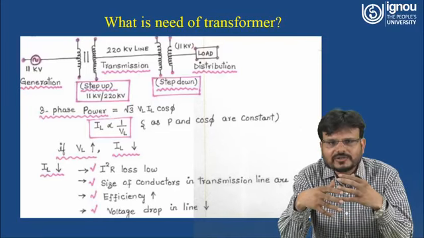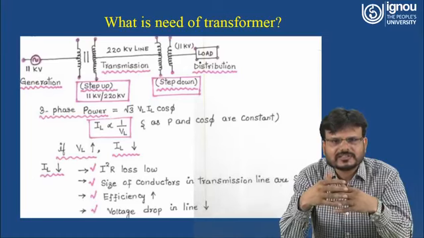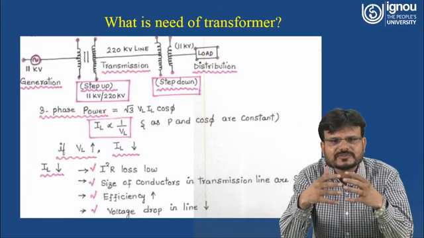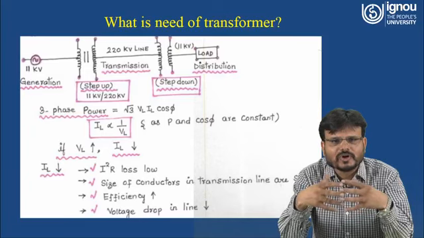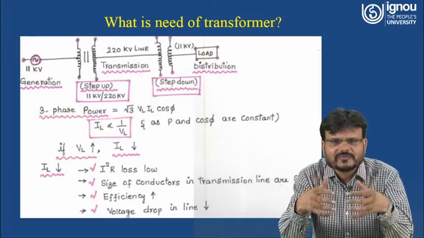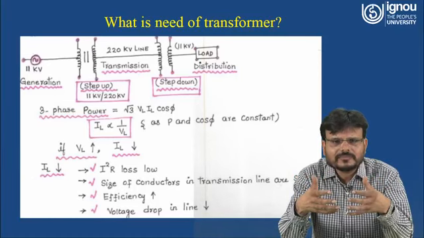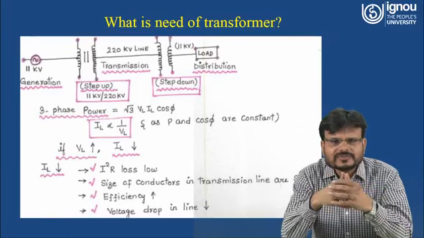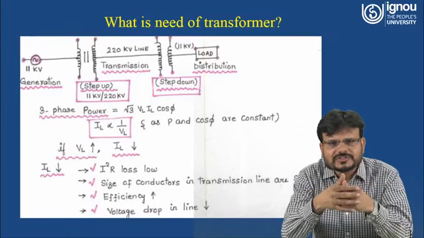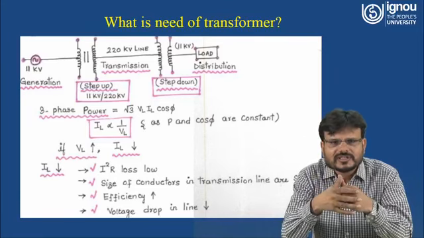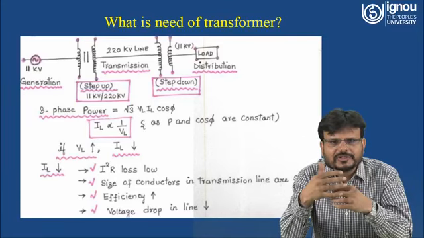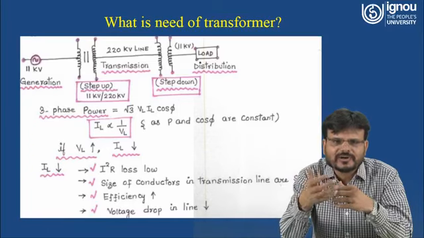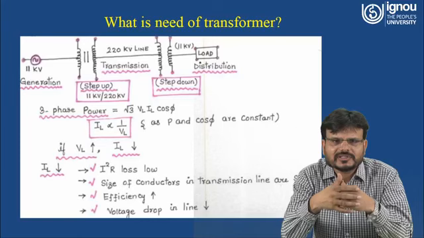If you bring this current down, of course the size of the conductor will also decrease. If the size of the conductor decreases, that means the volume of the conductor is decreased. If the volume of the conductor is decreased, of course you are saving money on the wire. Because you are able to reduce the current, you are able to reduce the loss. If you are able to reduce the losses, whatever power you are getting at the consumer side, you are getting more power. If you are getting more power, that means efficiency is more.